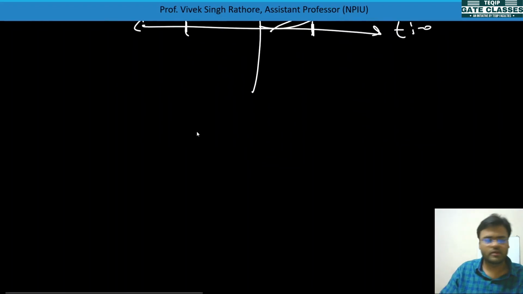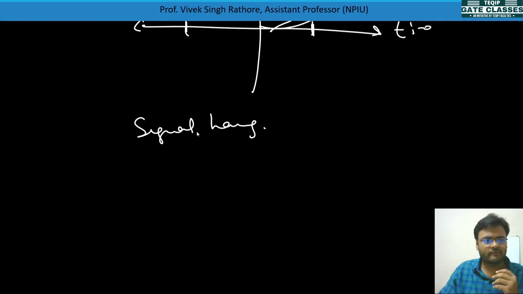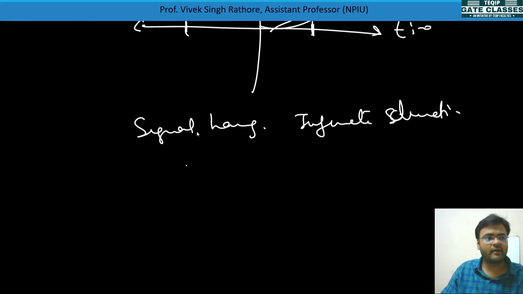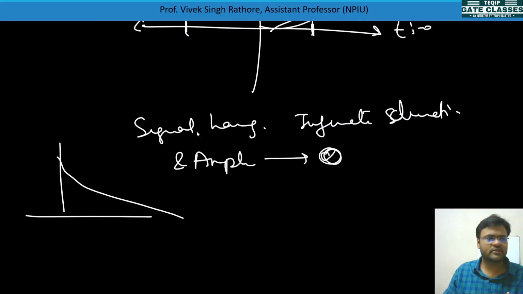or signal having infinite duration, okay, infinite duration, and amplitude is tending to 0. Means, see, this signal was there, this is going on, and this is going on.